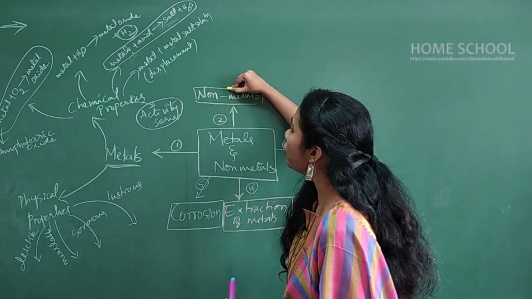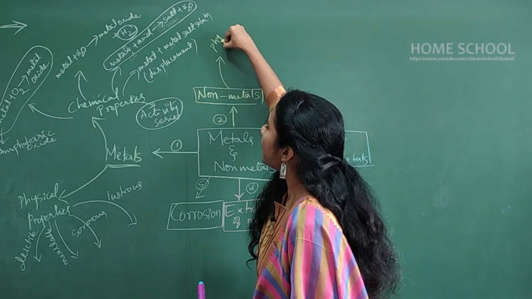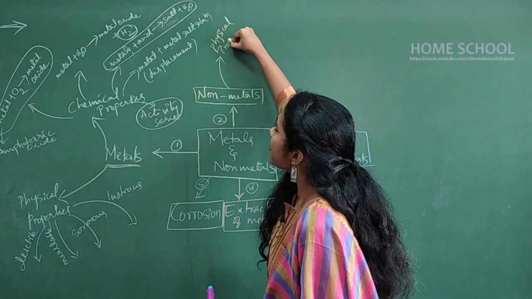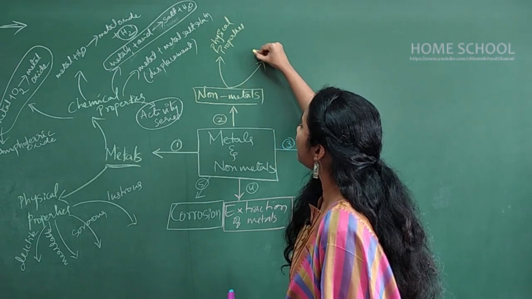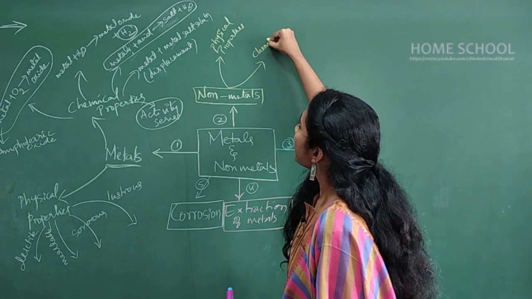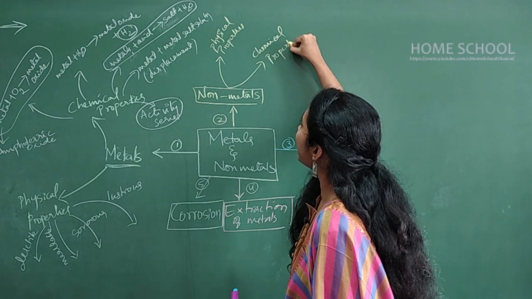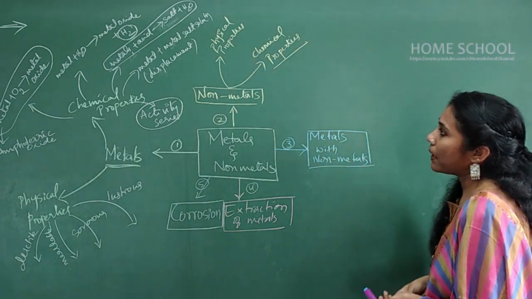So here also there are two important concepts. One is physical properties of non-metals and the other is chemical properties of non-metals. Nothing much to discuss about physical properties.